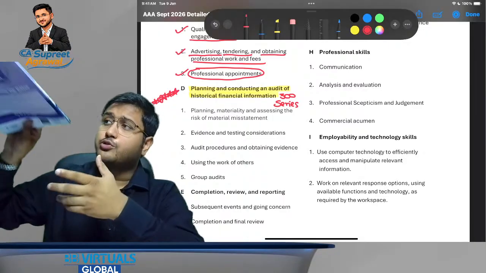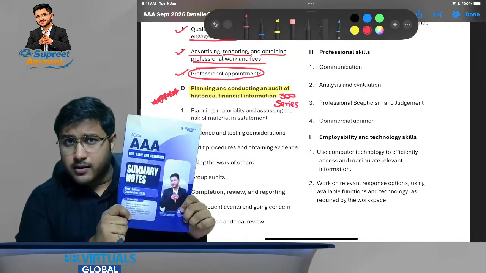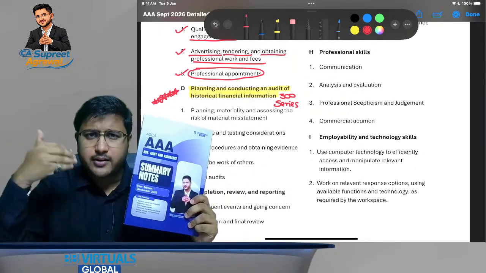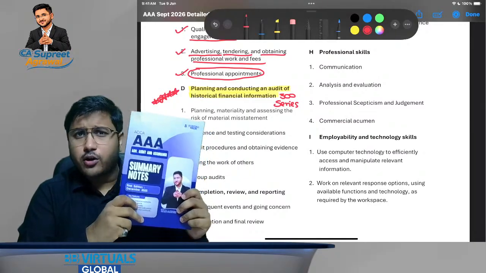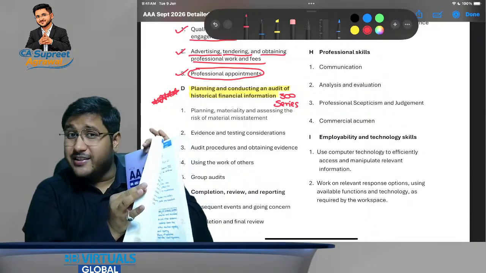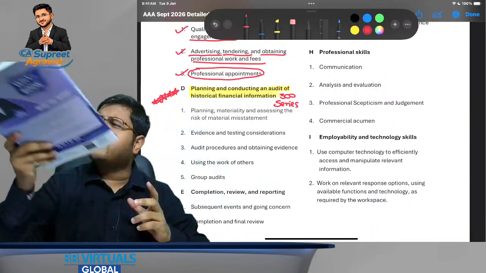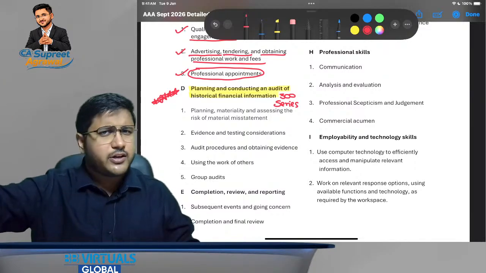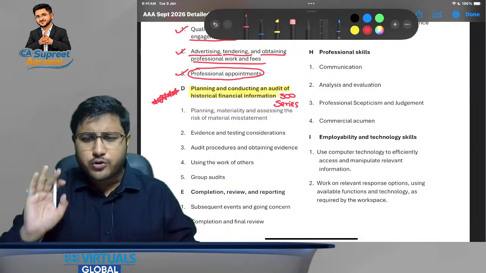And let me also show you that we are going to study it through these summary notes, although at the end of this session we are going to explain everything that is covered through them. These are handwritten summary notes and they are going to help you. We are going to cover every detail about this summary note in the later part of this particular session.